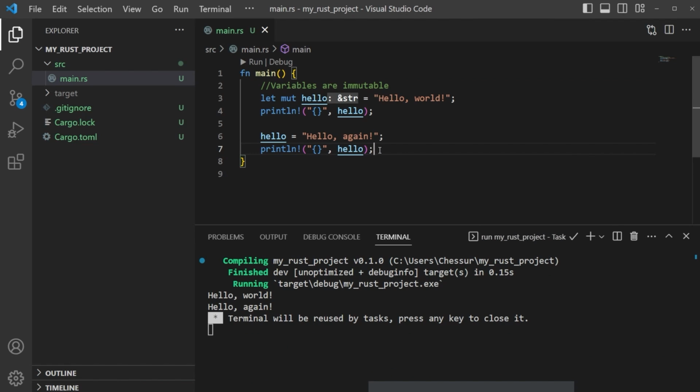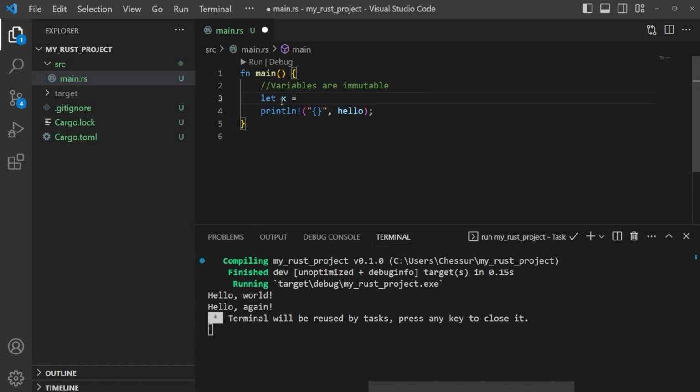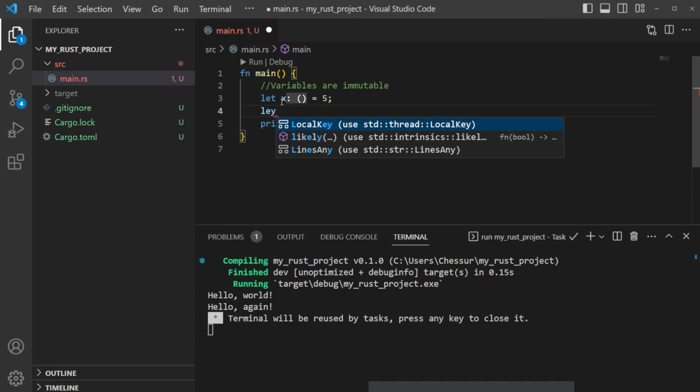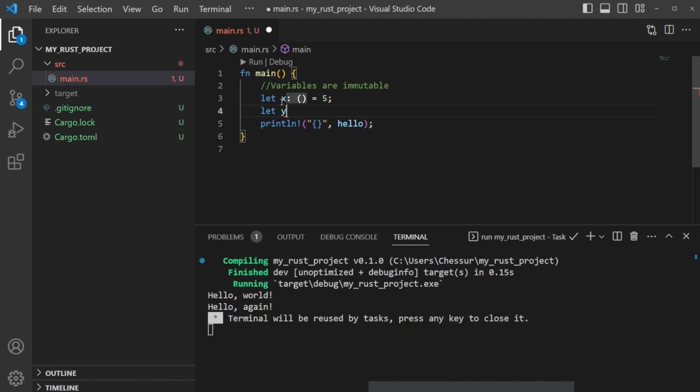And variables don't have to be strings either. We just use strings because they're easy. But what if we wanted to take a number this time? So let's make a variable, and let's just call it x. And we'll set x equal to 5. And then we'll have y, and we'll just set y equal to 6. Why not? Okay. Here, what we can do is, say if we wanted to do math in Rust,